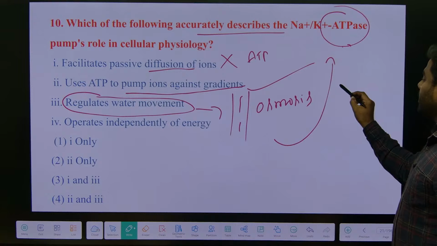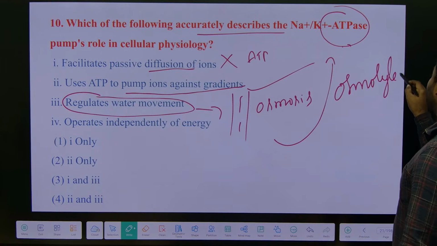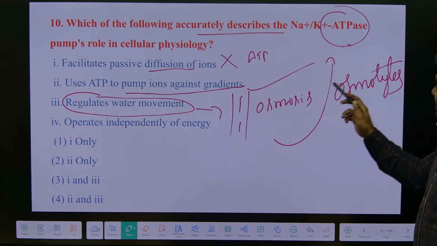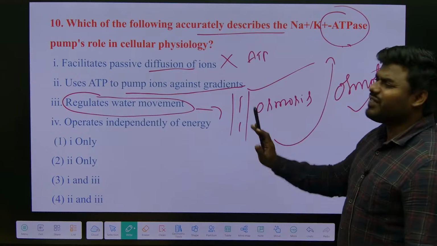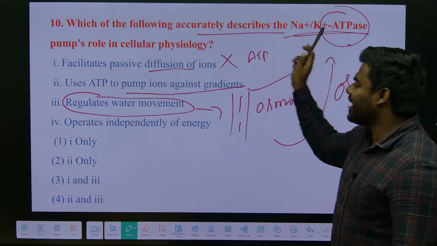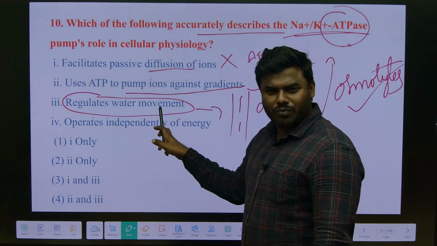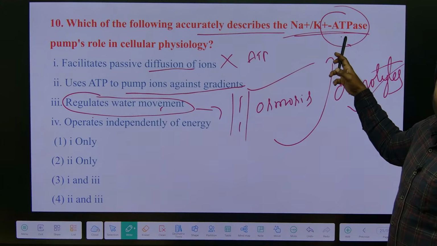So in very simple words, sodium potassium ATPase pumps are required to increase the osmotic gradient of the osmolytes. We never say that they are directly involved in the transport of water, but they regulate water movement by creating the gradient. For creation of a gradient we require ATPases.